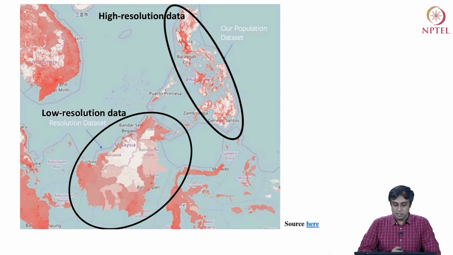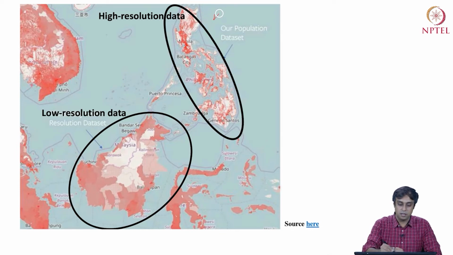And here is a particular data product that has come from this project of Facebook. Well, what you see is that on the northeast side of this picture or this map, there is high resolution data that Facebook predicted using satellite imagery.